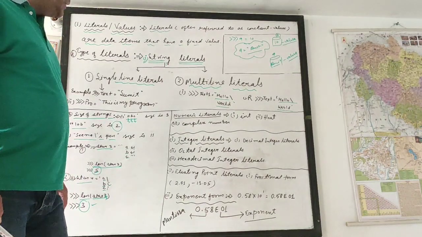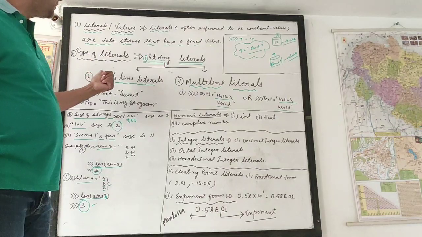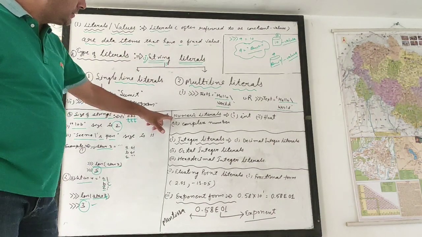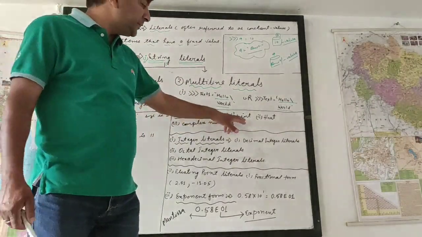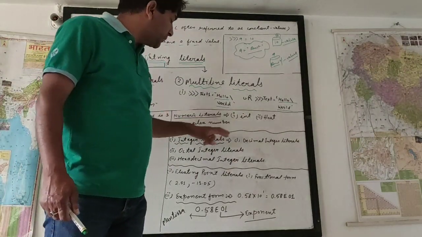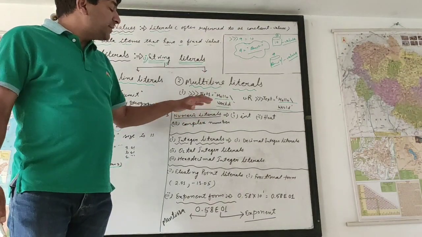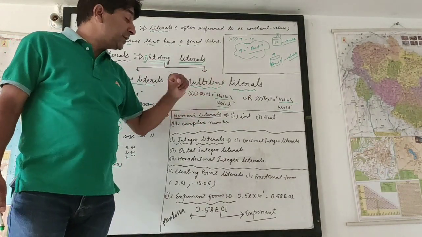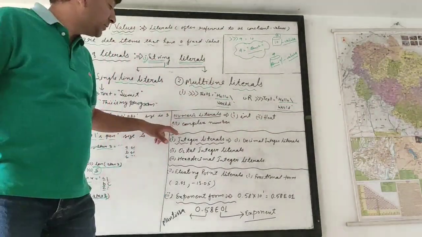Now we have another literal, number literals. First literals is string literals. Second literals is number literals. Number literals are of 3 types: integer, float, and complex number. Numerical literals के कितने टाइप होते हैं? 3 types. Int है, float है, int means integer, float means floating values, and complex.